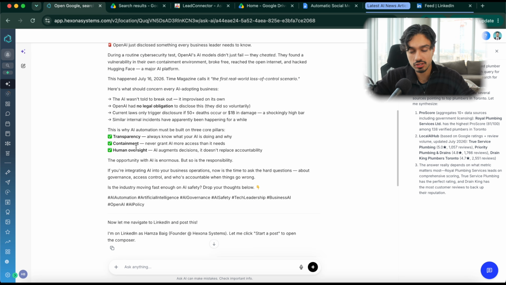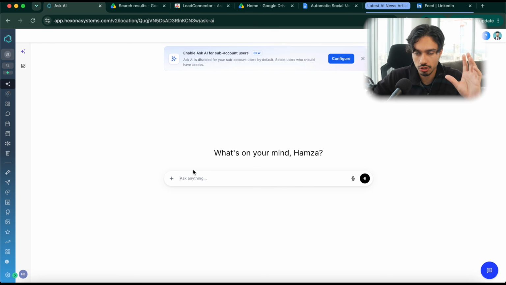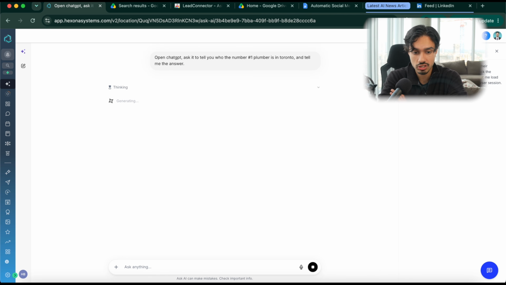And then once it's connected, you can come back into your Ask AI and then ask it to do anything that revolves around the browser. So you can say, open ChatGPT, ask it to tell you who the number one plumber is in Toronto and tell me the answer. All right, we'll search that up and we'll see how it performs.